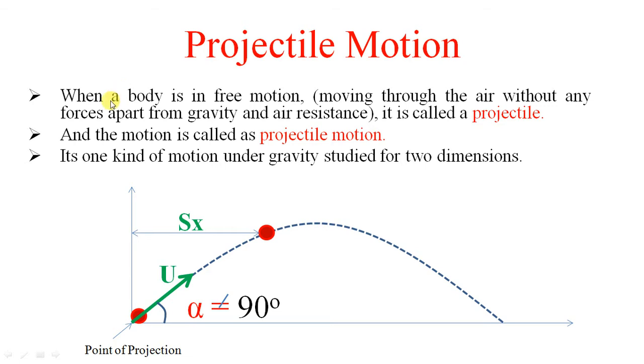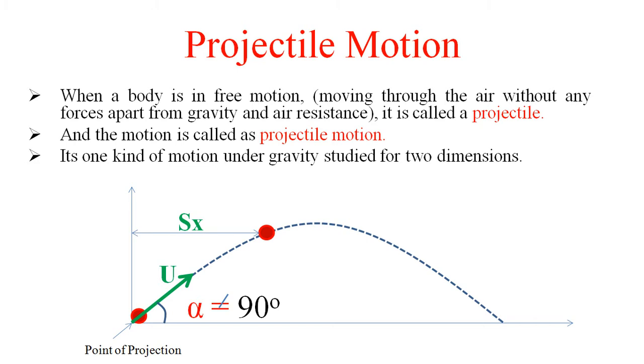Another definition: when a body is in free motion, it is called a projectile. Free motion means we just give the initial velocity and subsequently it is subjected to only the gravity force, and in general also the air resistance. While studying projectile motion, we do not consider air resistance.